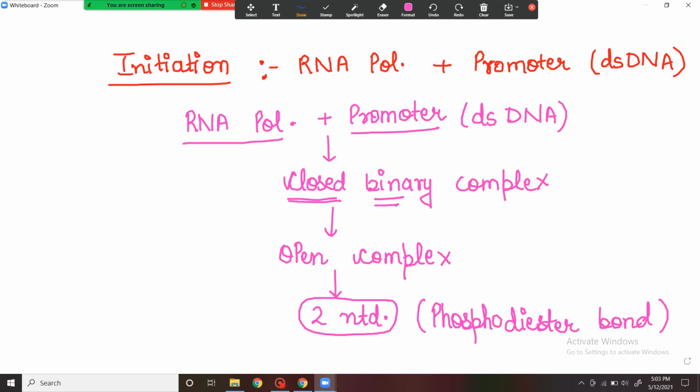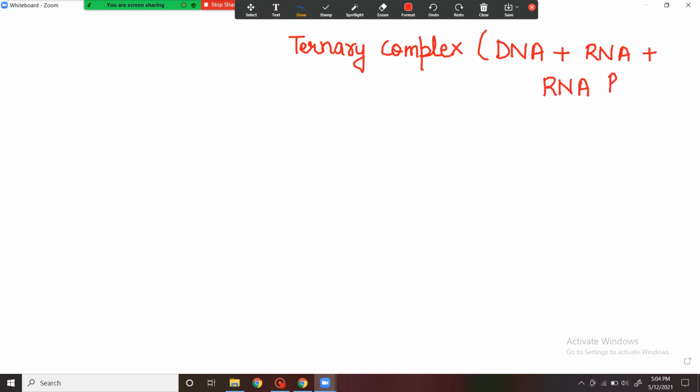After the incorporation of these two nucleotides, there is the production of a ternary complex. So what is this ternary complex? Ternary complex basically consists of three components. Therefore, the term ternary is being used. First is the DNA, double-stranded DNA, which is acting as the template. Second is the RNA, which consists of two nucleotides. And third is the RNA polymerase. So there are three components involved in the ternary complex.